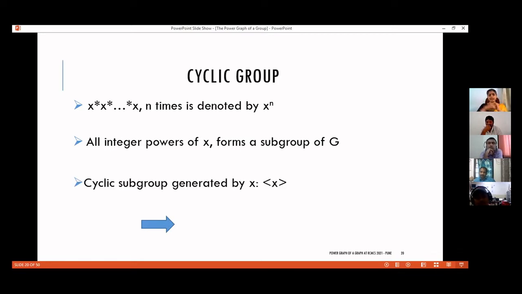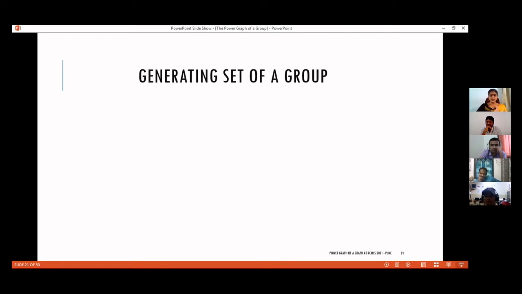Such subgroups are called cyclic subgroups. And if the group G itself can be generated using a single element X, that is, G is the collection of all integer powers of a particular element X, we call that particular group a cyclic group, and we call X the generator of G. The notation is X within angle brackets, which means G is a cyclic group generated by the element X. One may notice that the generator of a group need not be unique, and there are characterizations for having unique generators. So that is cyclic groups.